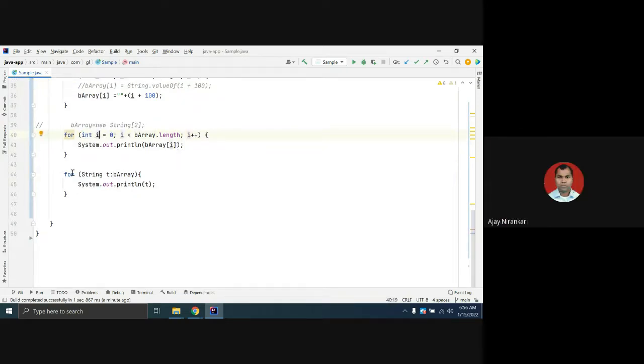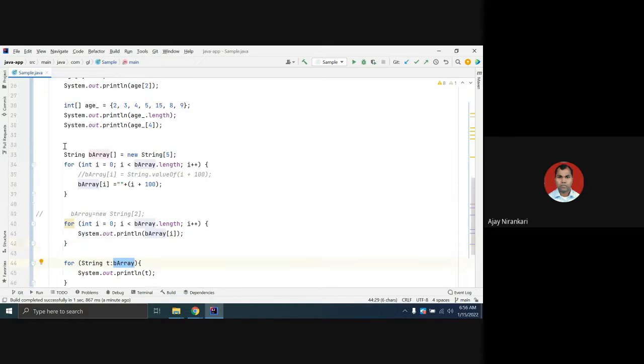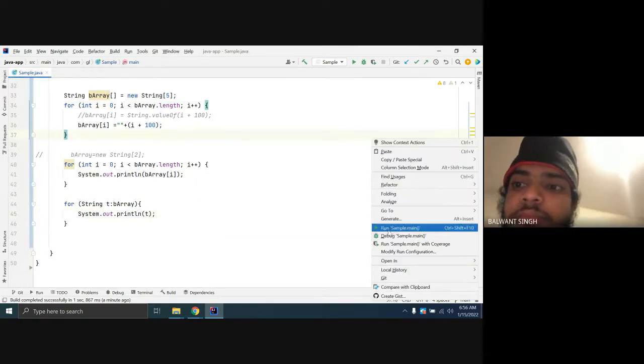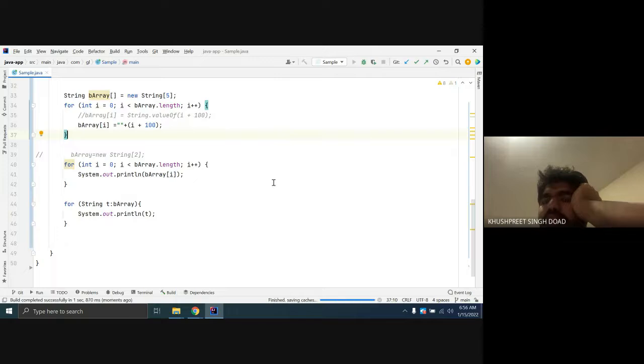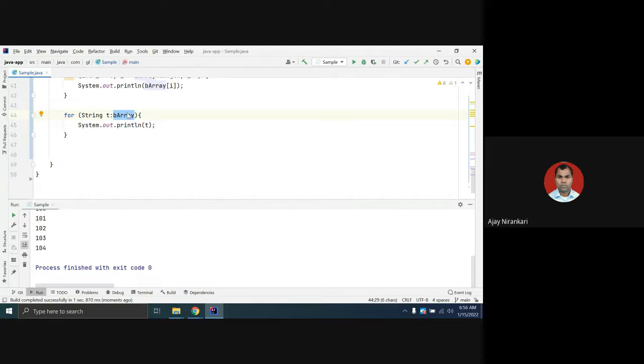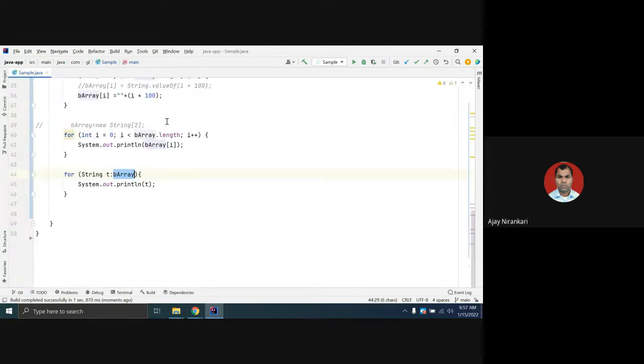Another way to access your array is using this enhanced for loop. Here you say this is the B array of type string, so all the values you get are only strings. Just assign each to the T variable and print it. Okay, so we assign the whole array B to a single T? No, it's not a concept like that. It's a concept like this way.